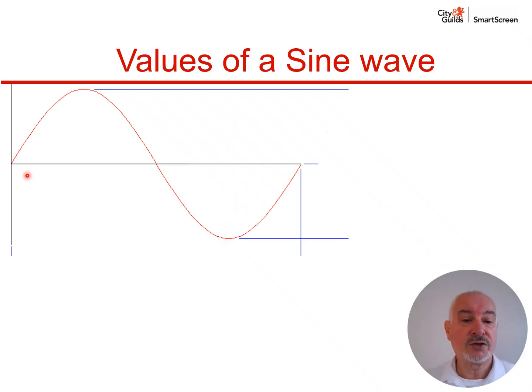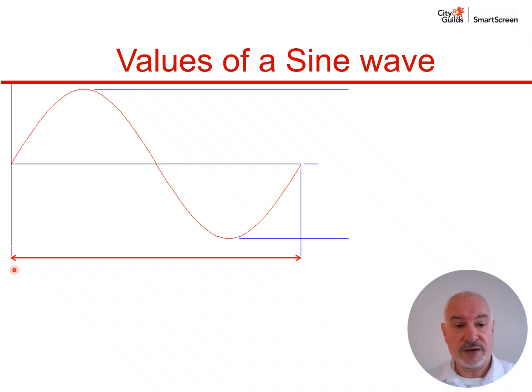But now we're going to look at the other axis. So this is the axis along the horizontal line, and that represents the changing angle and changing period of time. And so from the beginning of the sine wave at 0 to the end of the sine wave, that is actually known as one cycle.